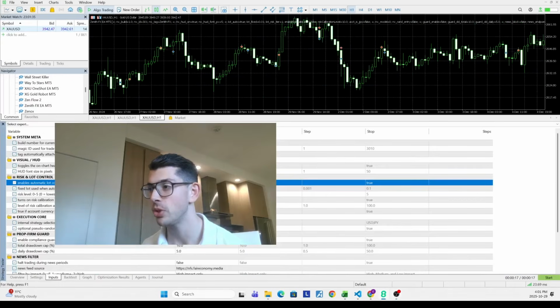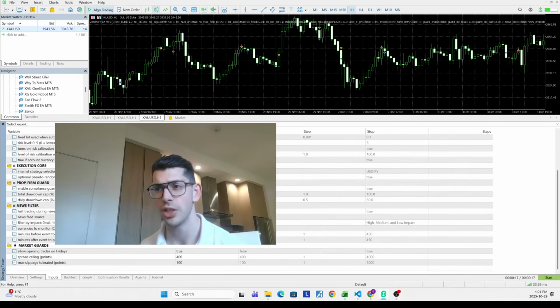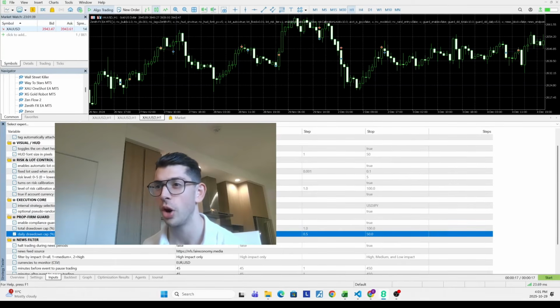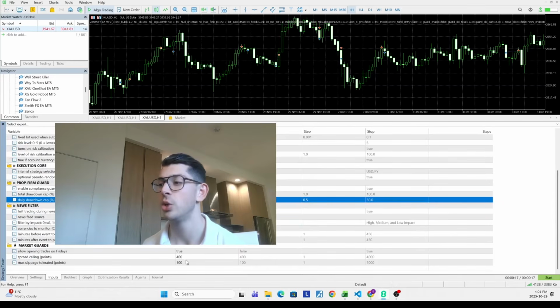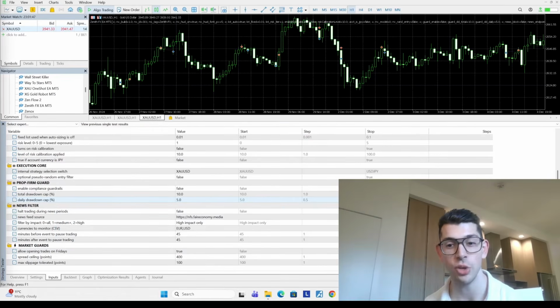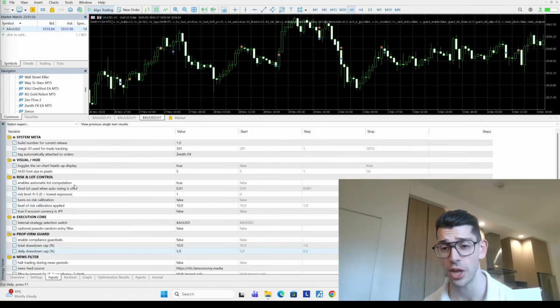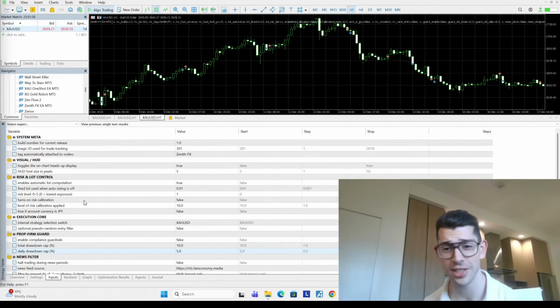Let's look at some of the inputs here. We see that there's risk control, prop firm guard. There's no place that I can see for an API key, so most likely it's not even using any sort of actual LLM or any sort of AI, because quite frankly you'd need to have an API key for that to work. So yeah, it's very fake.